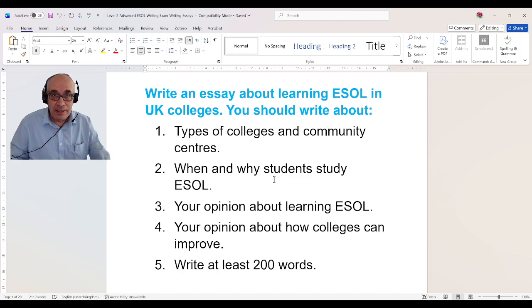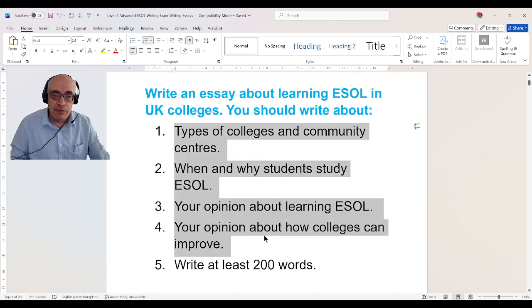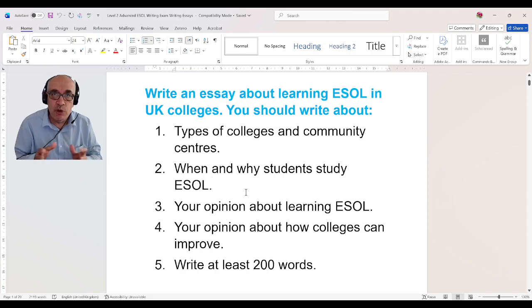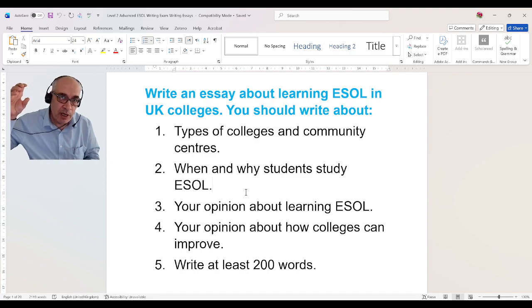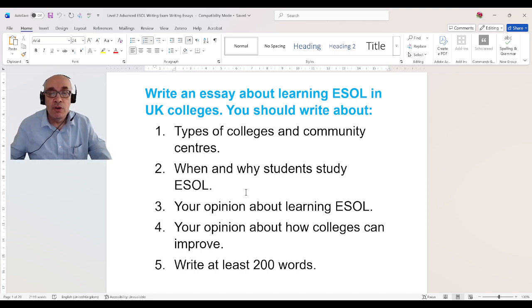It's writing an essay, and you have got here, as you can see, 1, 2, 3, 4. This means it's better to write 4 paragraphs in your writing exam. And when you write paragraph 1, you have to make space, go to paragraph 2, spacing, paragraph 3, spacing, and then paragraph 4, spacing, and then paragraph 5, if you want to write 5 paragraphs. But it depends on how long the paragraph is. In general, it is better to write 5 paragraphs, but make sure you write at least 200 words in your level 2 writing exam.